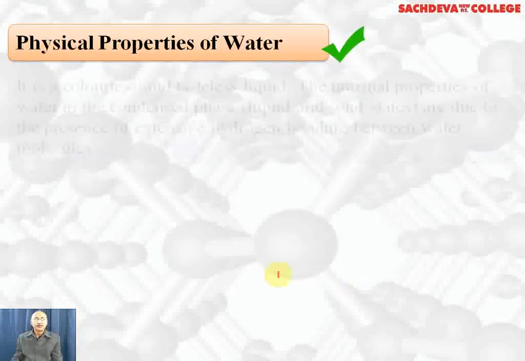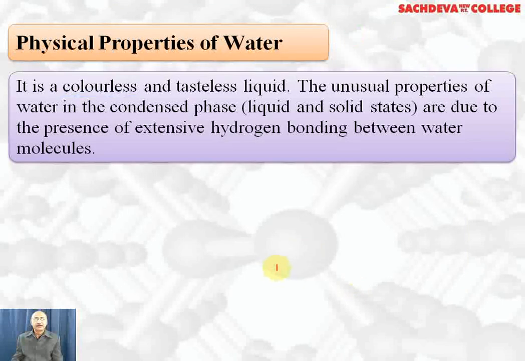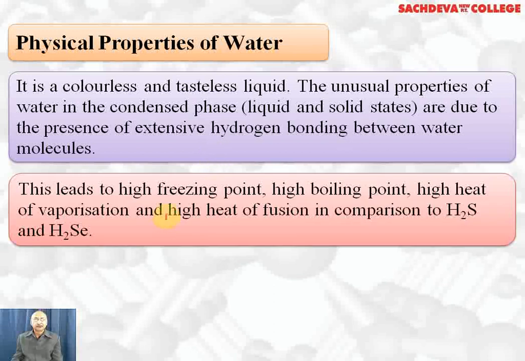Physical properties of water: it's colorless, odorless and tasteless liquid. The unusual properties of water in liquid and solid state are due to presence of extensive hydrogen bonding between water molecules. This leads to high freezing point, high boiling point, high heat of vaporization and high heat of fusion as compared to other members of group 16, H2S, H2Se, H2Te and H2Po.